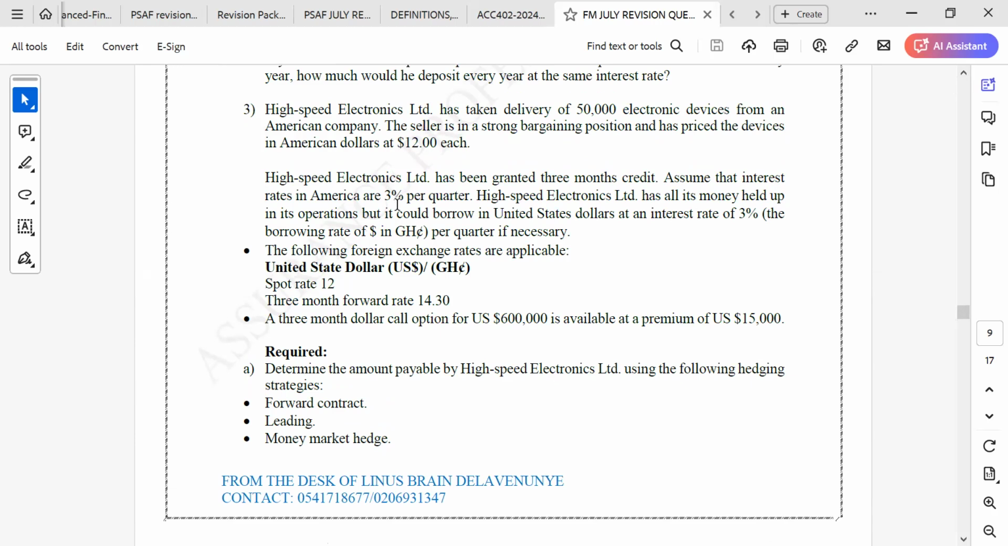Yes. The 3% is already a quarterly rate. Assume that the interest rate in America is 3% per quarter. So every quarter is 3%. Every quarter is 3%. So the 3% is already a quarterly rate, not an annual rate. Are you okay?